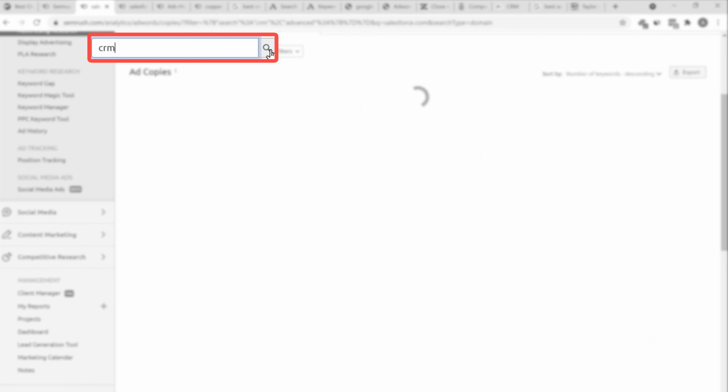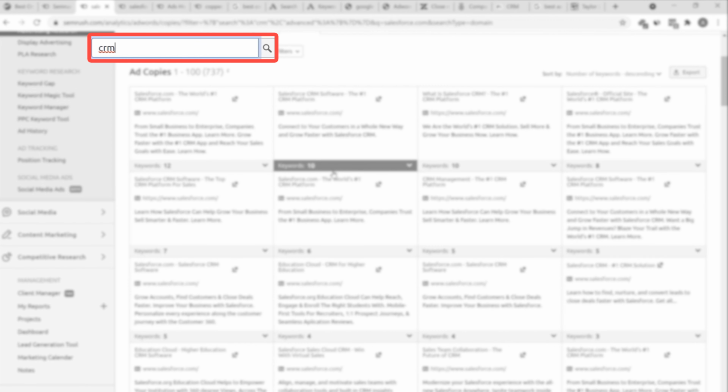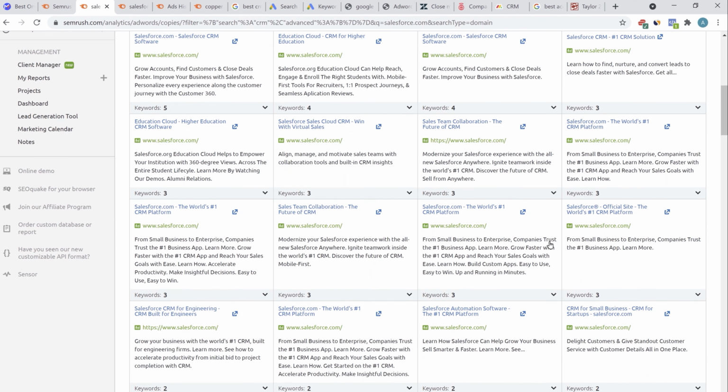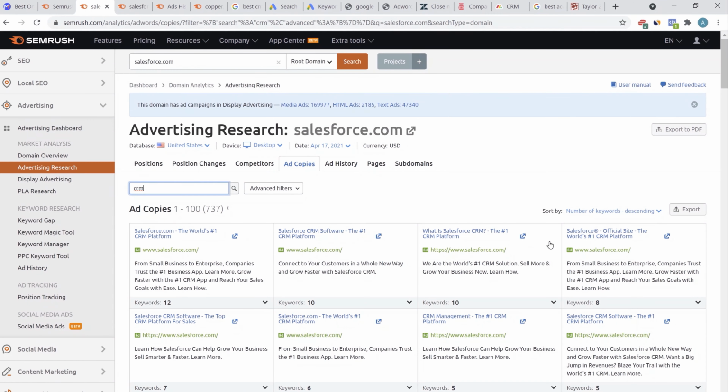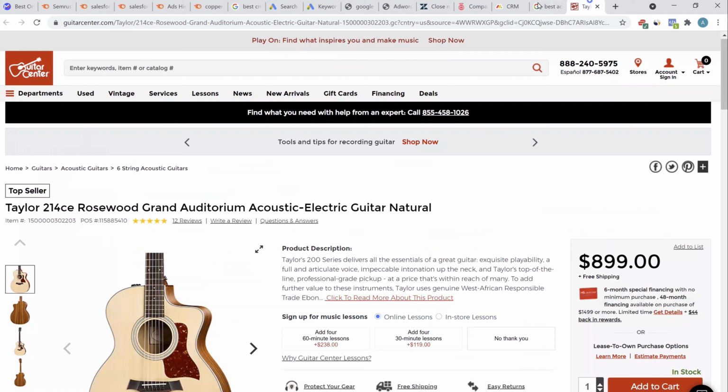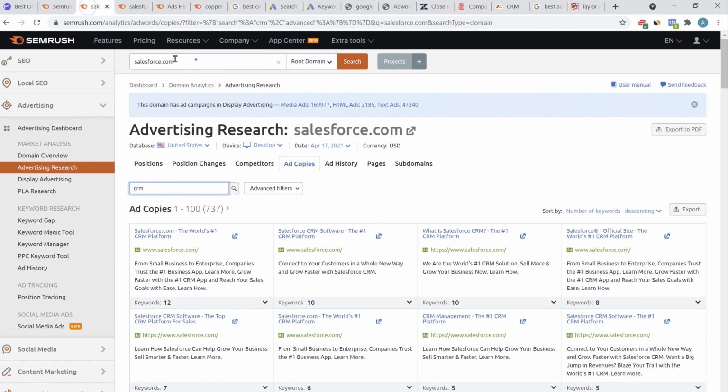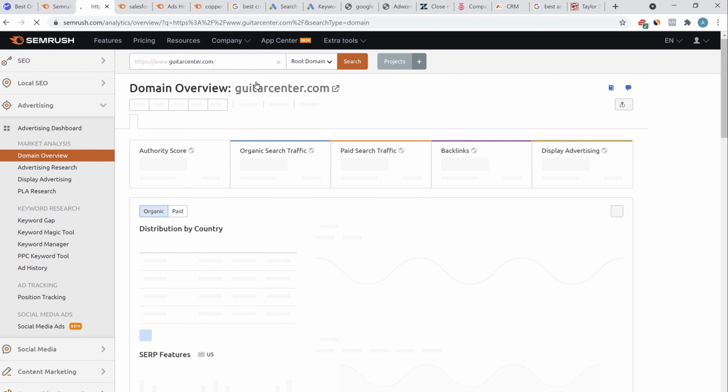You can also search for product title. Like if I search for CRM, then I have all the ad copies which have CRM. So this makes your job much easier. You also have ad history, position changes, etc. Similarly, if you want to see all the ads that Guitar Center is running, instead of Salesforce, let's search for Guitar Center. Let's go to domain overview.